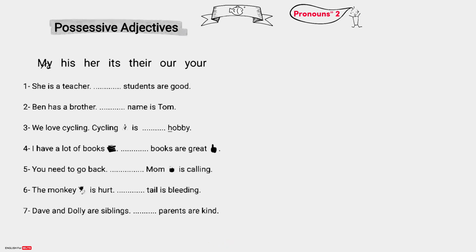Possessive adjectives. My is for I. His is for he. Her is for she. Its is for it. Their for they. Our for we. Your for you.